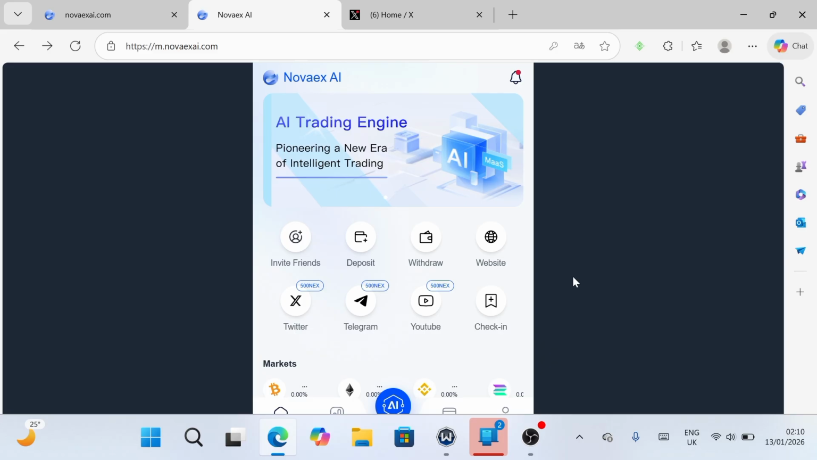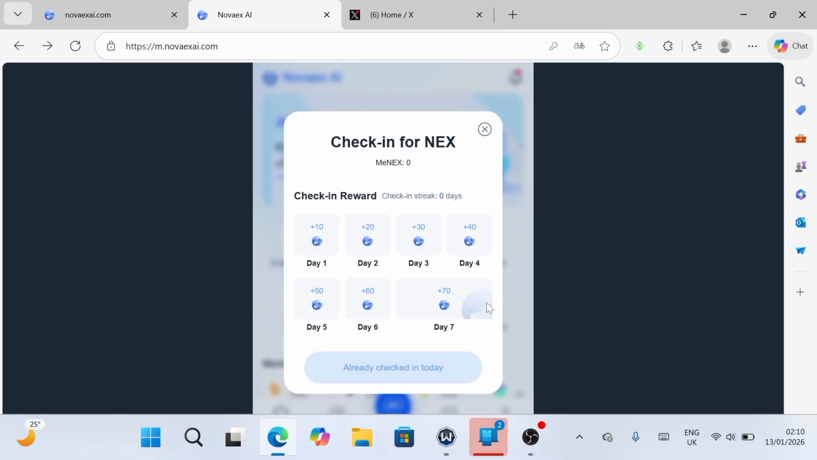Now you get to check in every day and claim some points from it. This icon that says check-in right here, once you click on check-in, this page is going to come up. You get to claim some Nex tokens daily.